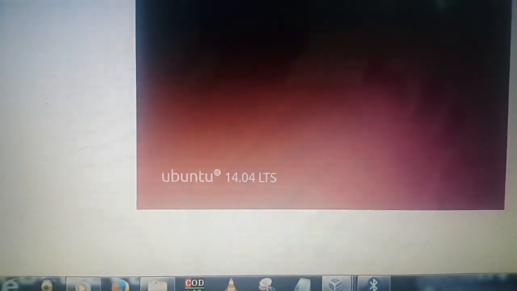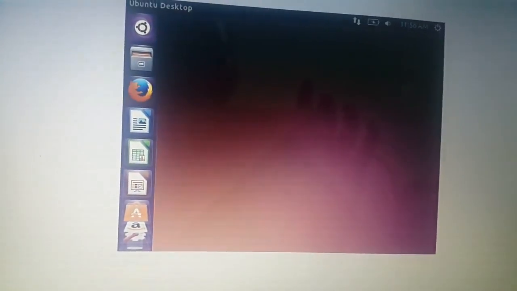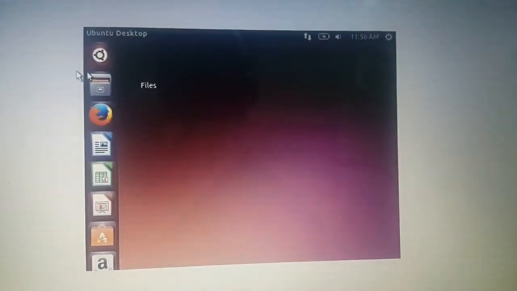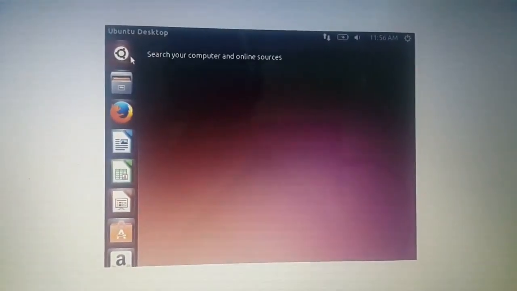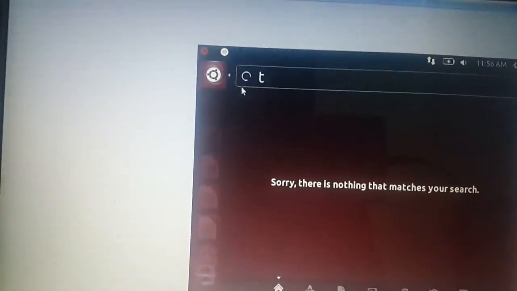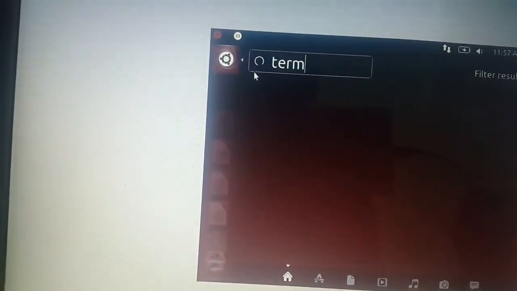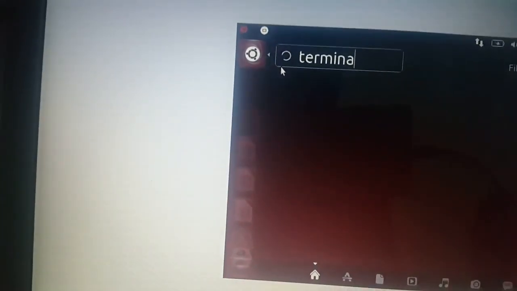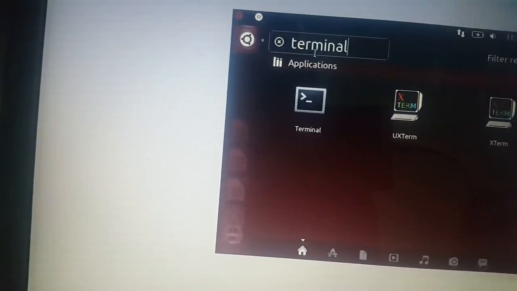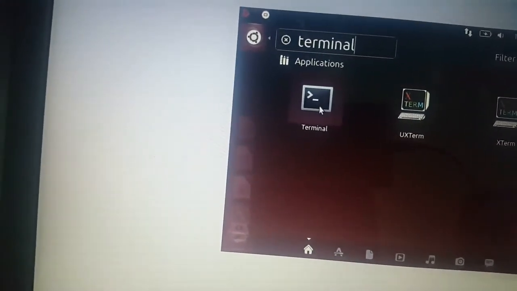So it's loading. Wow, and there you can see everything is clean. You can actually start using your machine. It is ready. Files, search your computer, you can do anything. Terminal, yeah, anything.